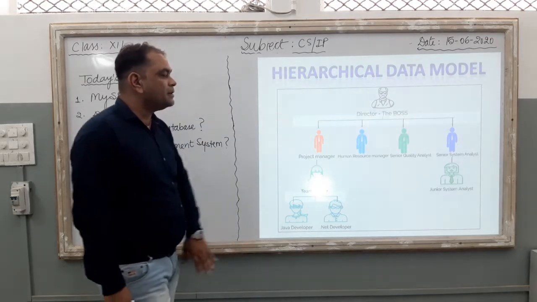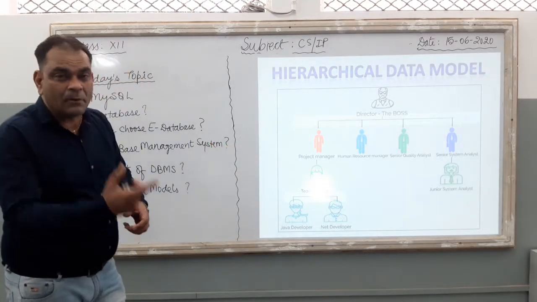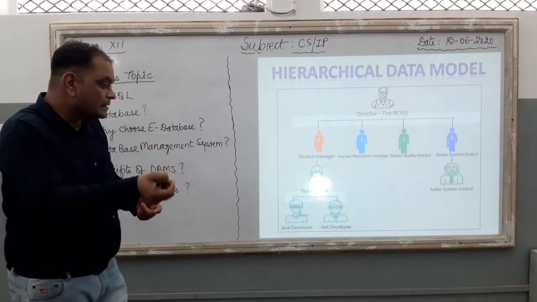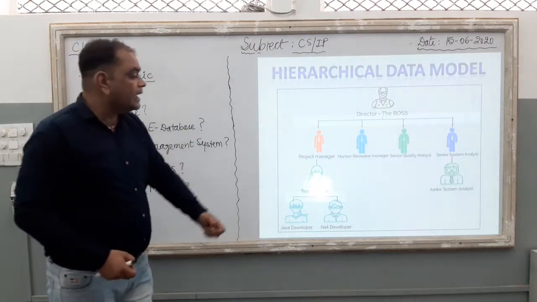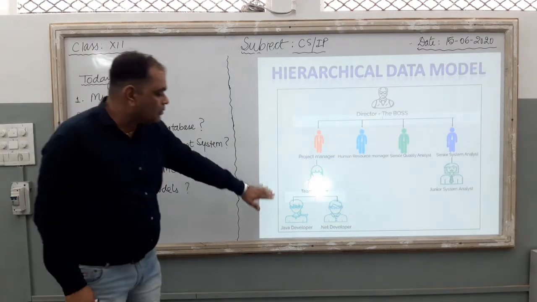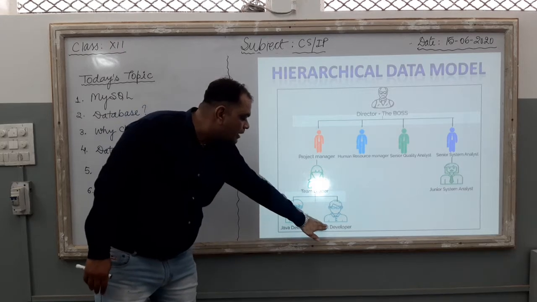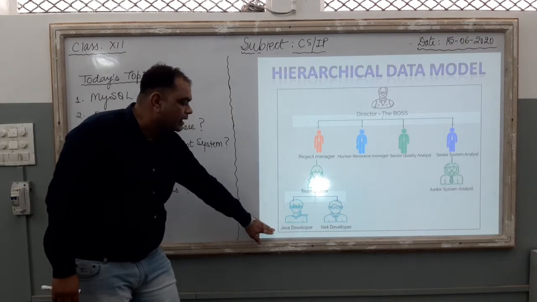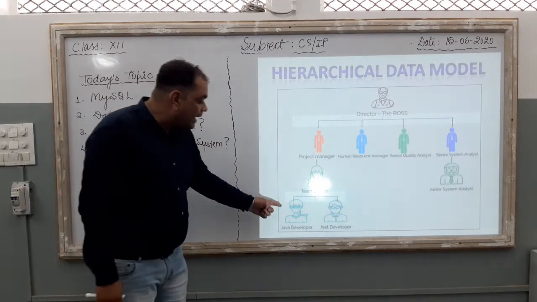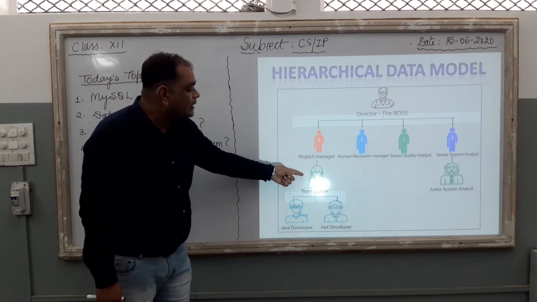Here, just see the picture first. This data model is also known as the tree model, or we can say the parent-child model, because of the presence of child and parent in that particular database model. Just see the picture and come towards here. Here you can see two different persons. The first one is a Java developer and the second one is a .NET developer. And the parent of these two members is one only, and that is the team leader.